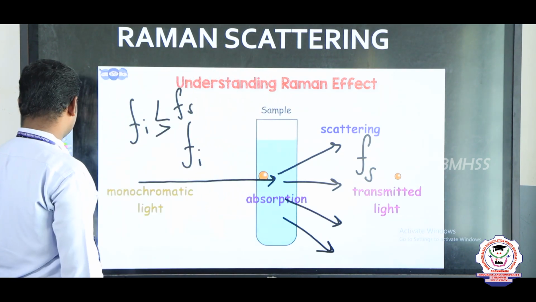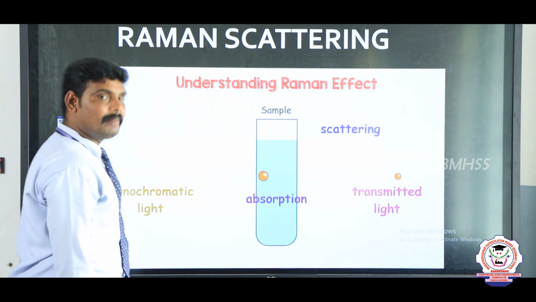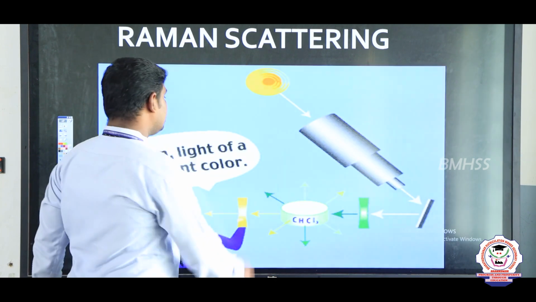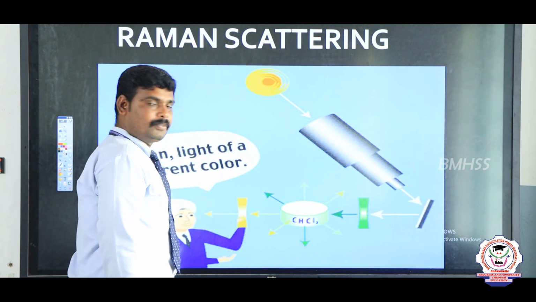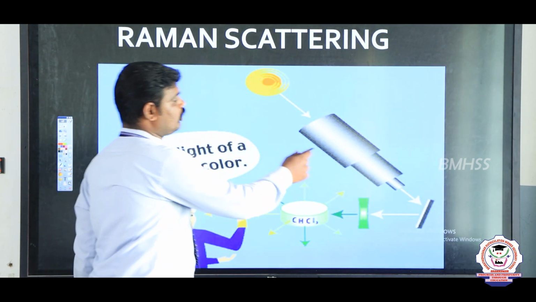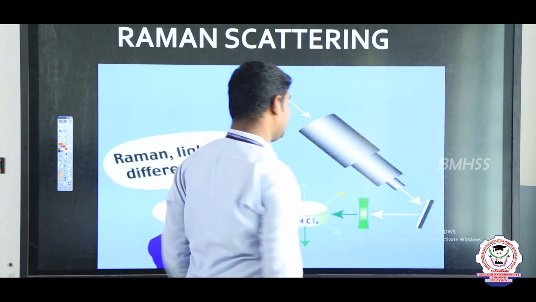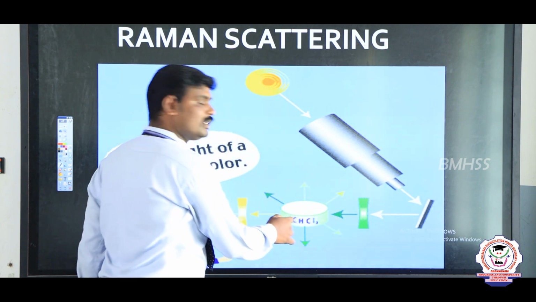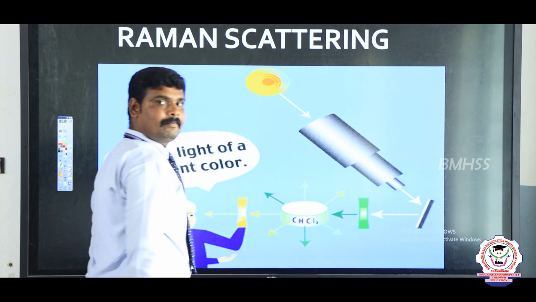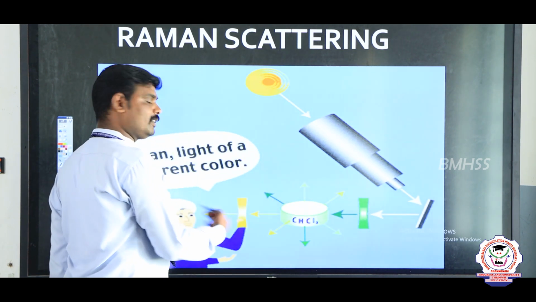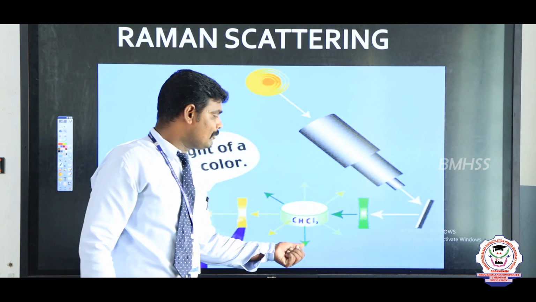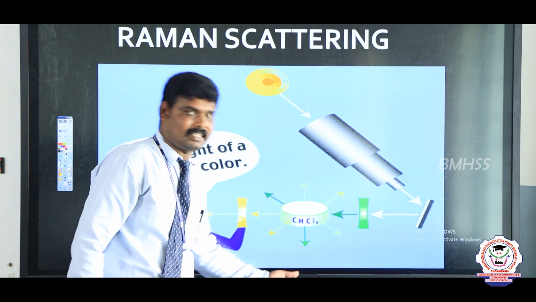Clear? Next, we can see this Raman effect by using one small experiment. This is the Raman experiment. The sunlight passes through the sample by using a reflector; this one is a telescope and reflecting mirror. Some light is scattered, which means some colors are absorbed and some colors are reflected.